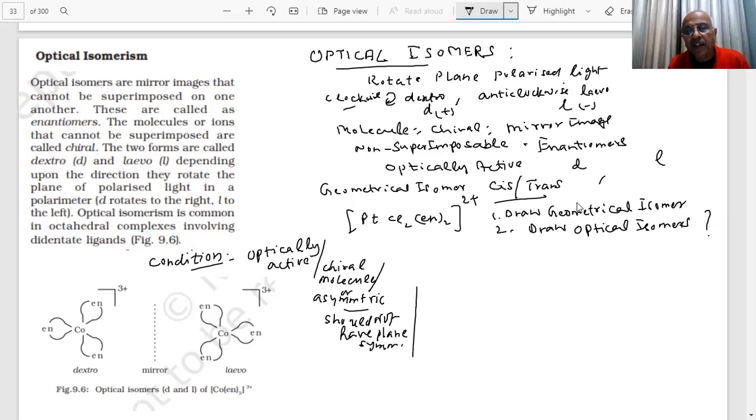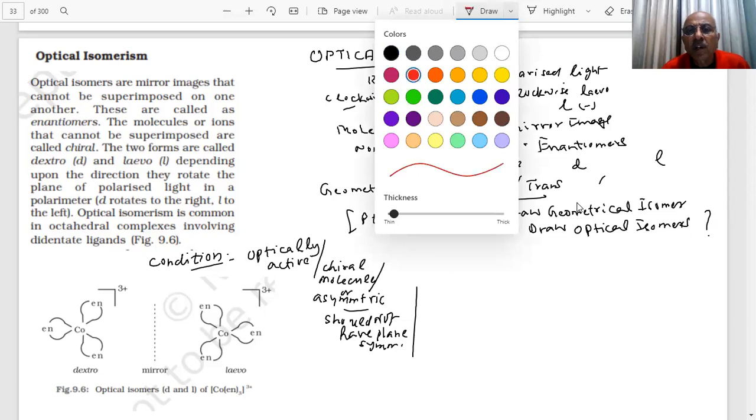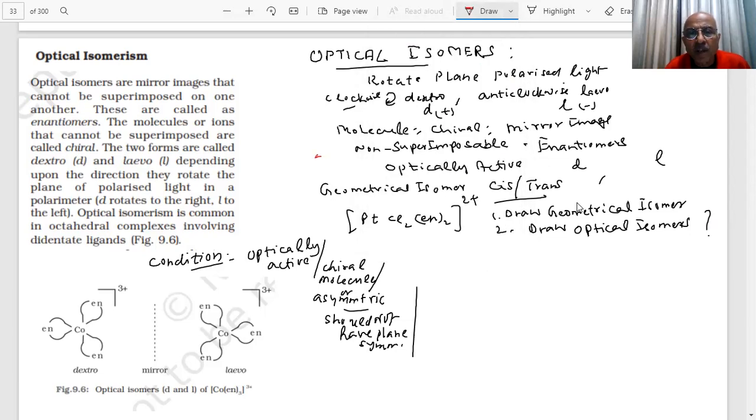So we have to check whether these conditions are satisfied or not. Can you draw two geometrical isomers? Then can you tell me whether both are optically active or not? That is a very important question.